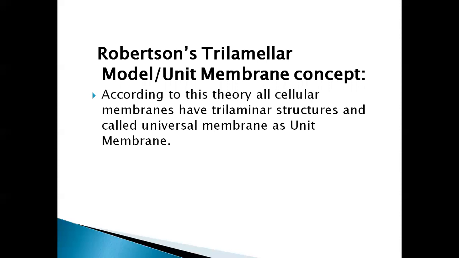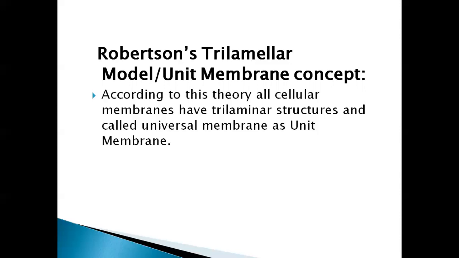According to this theory, the cellular membranes, meaning not only the plasma membrane beneath the cell wall but also the membranes around the cell organelles, have trilaminar structures. These trilaminar structures are called the universal membrane, or unit membrane.